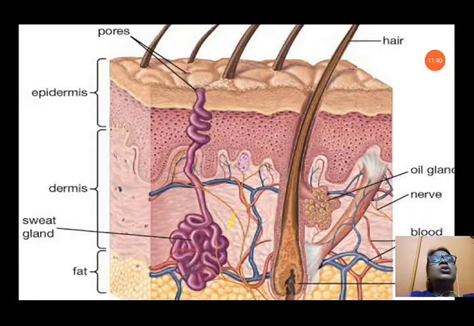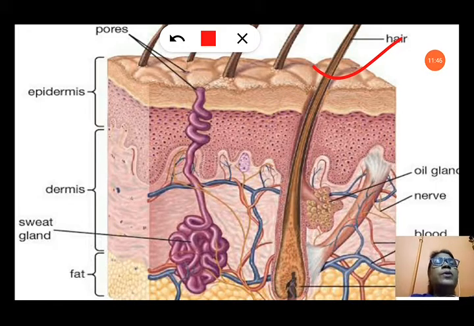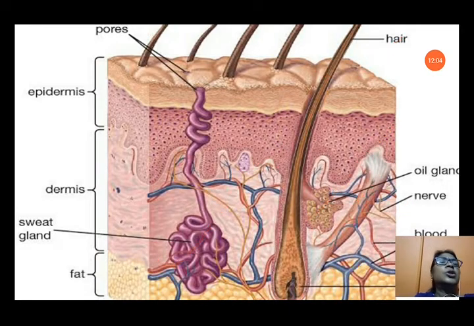You can see the structure of skin here. It has hair also. Sweat glands are present here, and the hair follicle. Oil glands are also present in the skin that make our skin oily. Blood vessels are also there, arteries and veins that supply blood to the skin. This is the structure of skin.